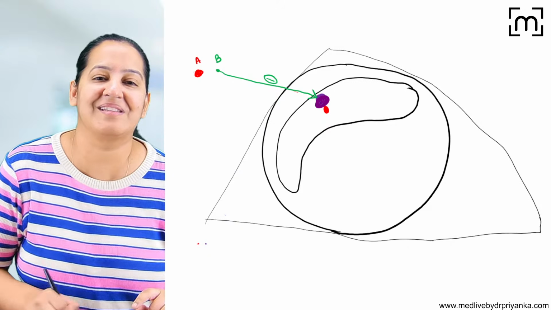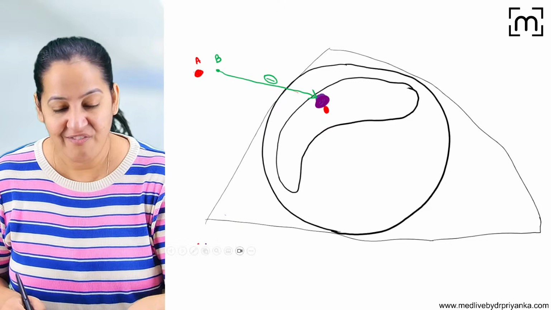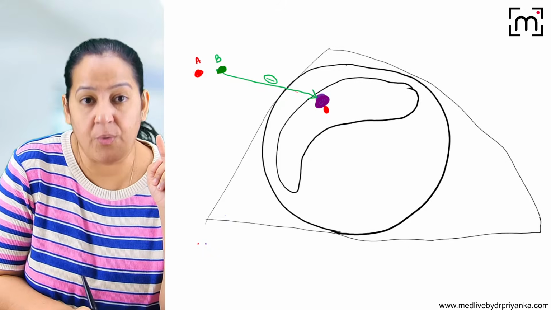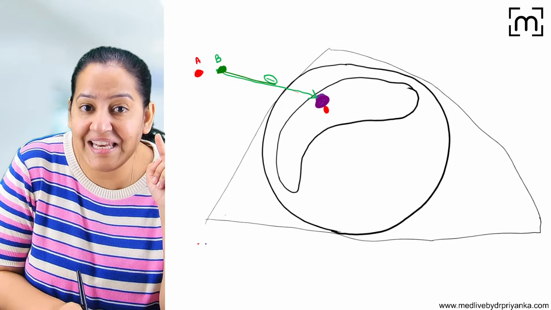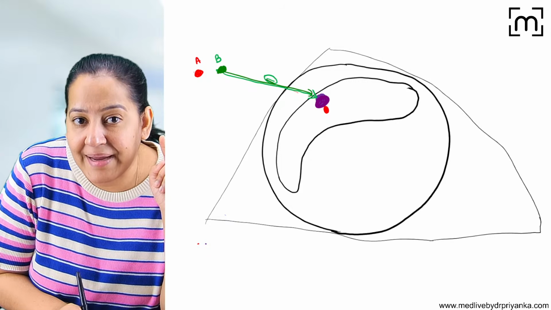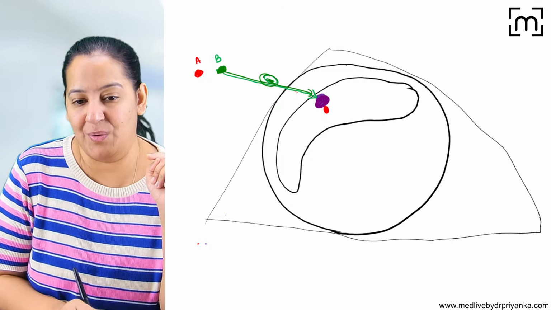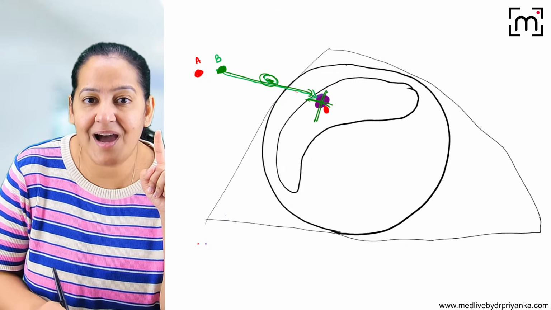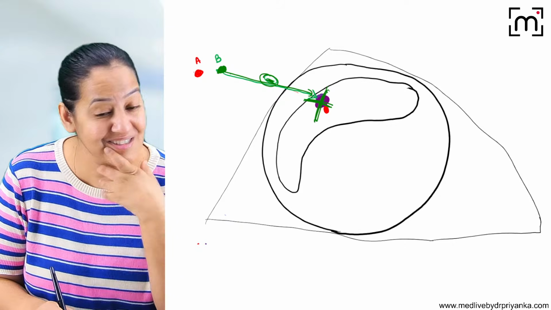But now the twist in the story. Now let's make a twist in the story. We are not giving one drug. We are giving two drugs. We are giving drug B also. And unfortunately, drug B is an inhibitor of this enzyme. Have a look at the minus sign. I have put a minus sign over here. Minus is inhibition. So drug B is inhibiting this enzyme. This enzyme is non-functional.